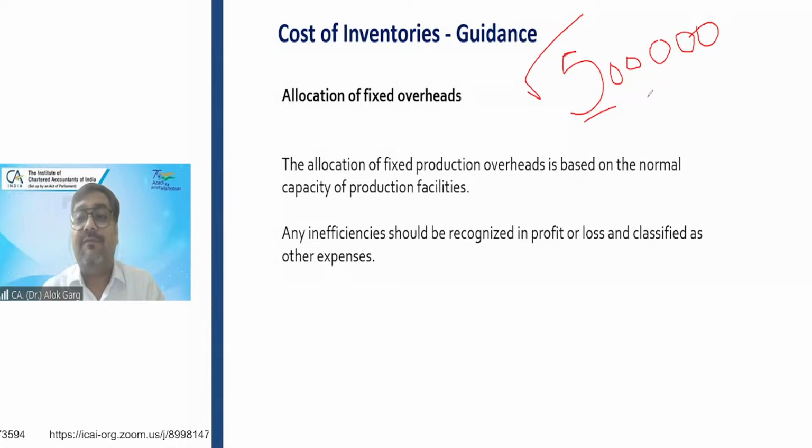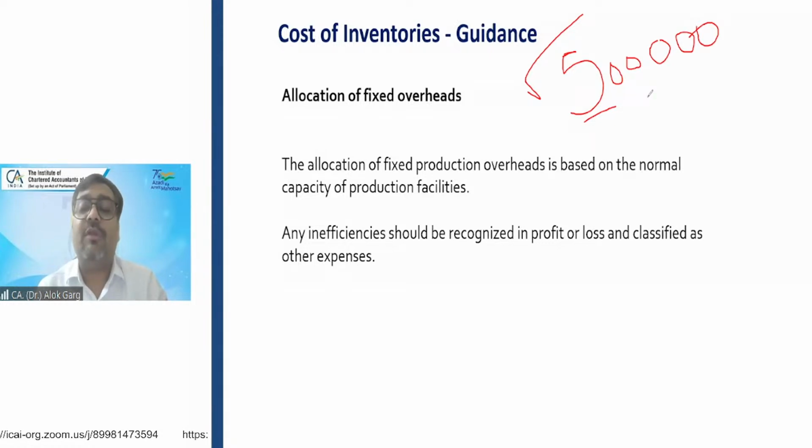But what happens if my actual production is lower than the normal production? In that case, what will happen? My actual production is 50,000 units, however my normal production is 1 lakh. If there is an inefficiency, there is an abnormal loss. So what should we do? The standard says that if actual production is less than the normal production, in that case you have to allocate on the basis of normal production.